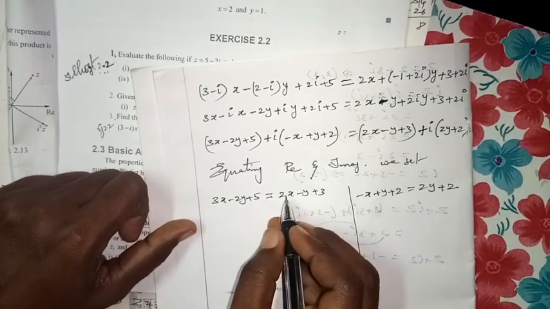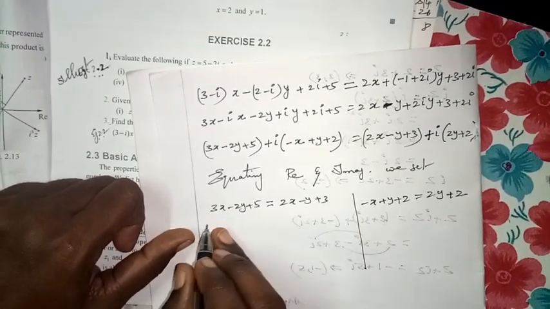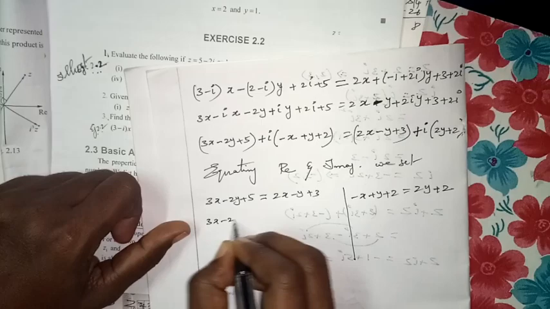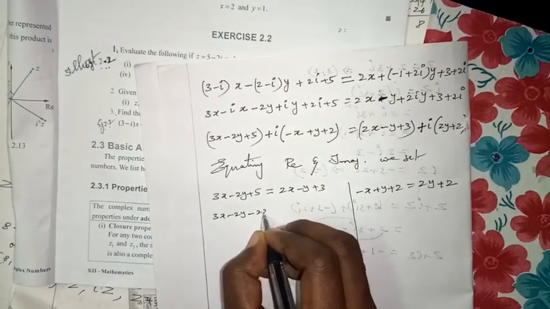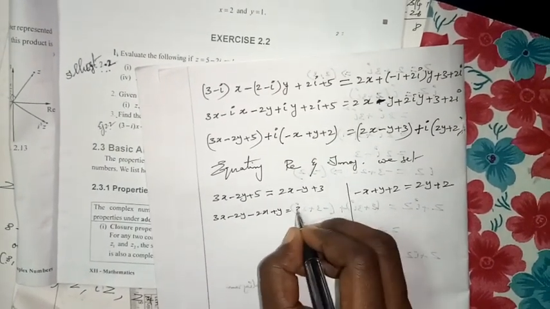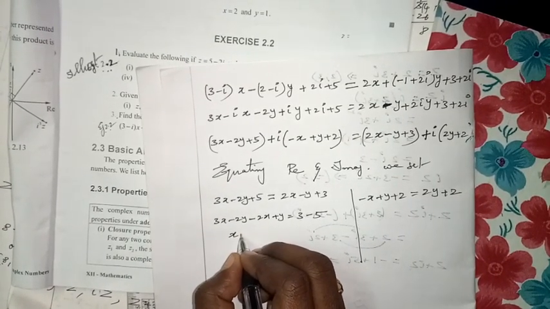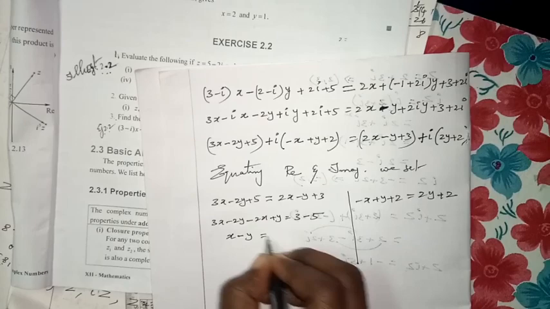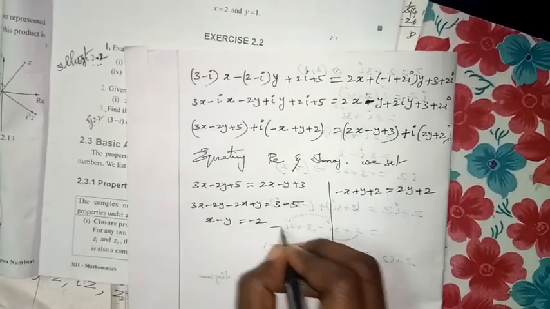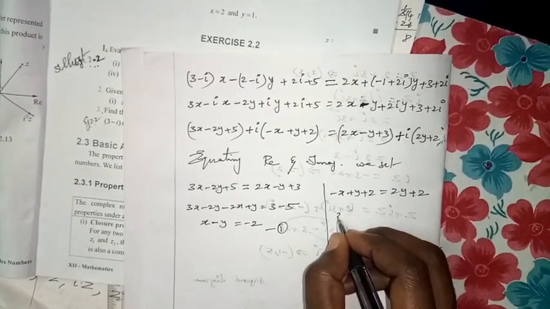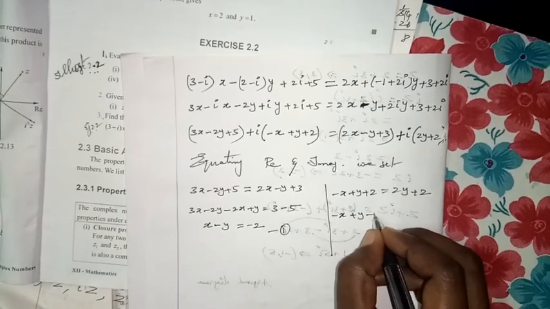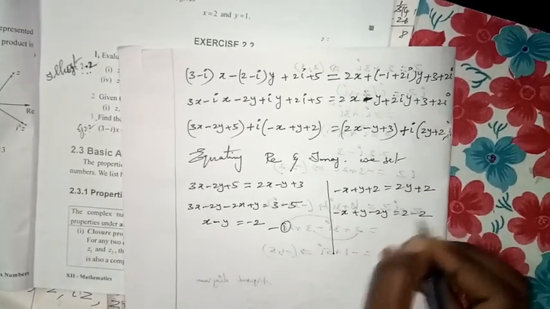Then here, children, take all the variables to the left side. 3x minus 2y minus 2x plus y, constant converted to the right side. So what will come? x minus y equal to minus 2, equation 1. Here similarly, minus x plus y minus 2y, 2 minus 2, what will come?